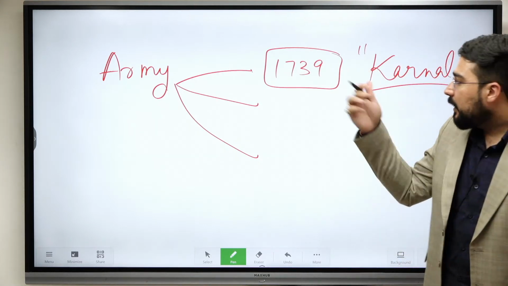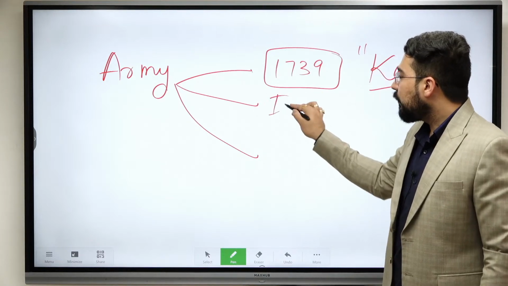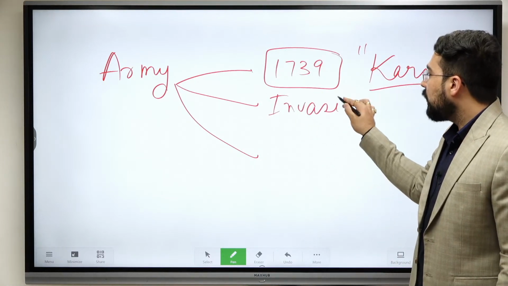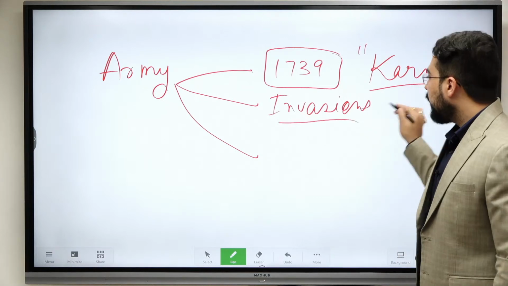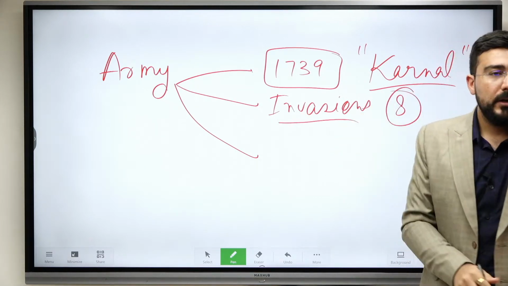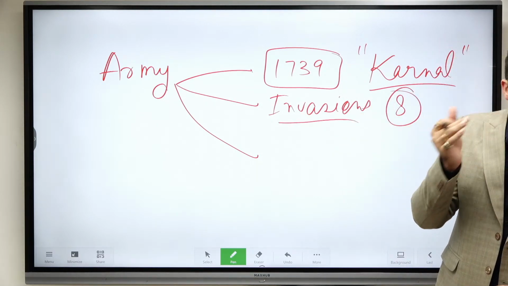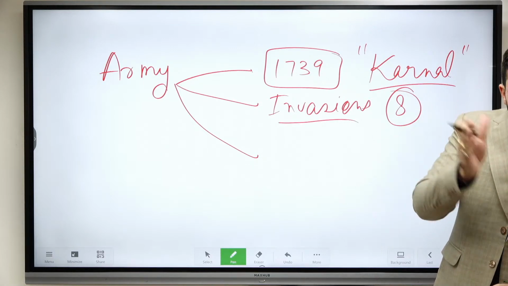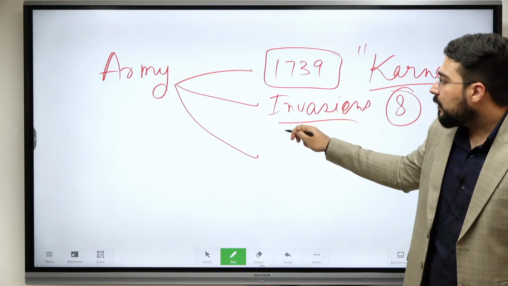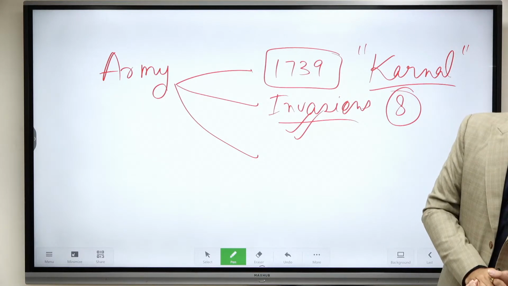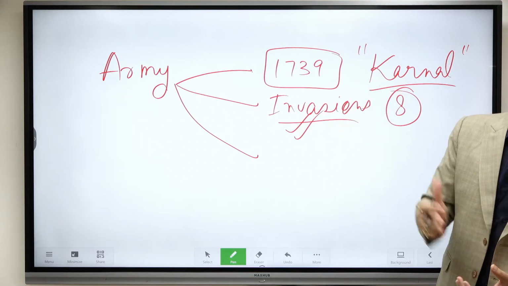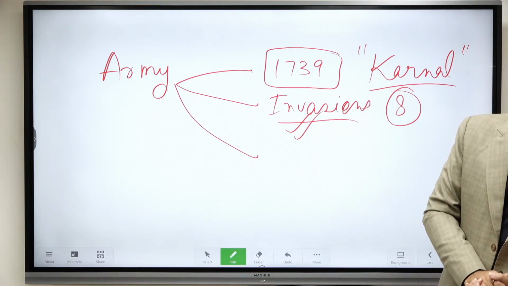All right. Then repeated invasions. A large number of invasions were done by Ahmad Shah Abdali. He did around 8-9 invasions. 1761 was the one in which the Marathas got defeated, but before this and after that also, there were a large number of invasions in the border areas. This was also affecting the strength of the army. Okay.